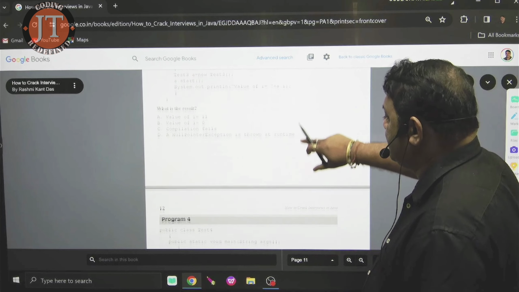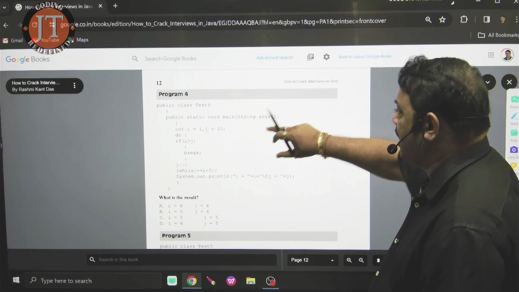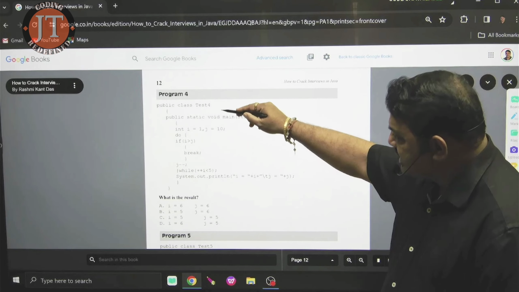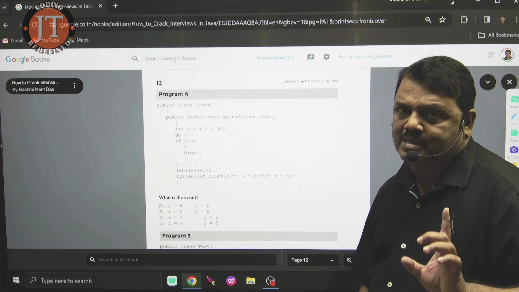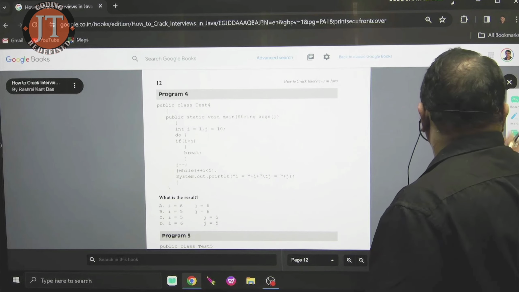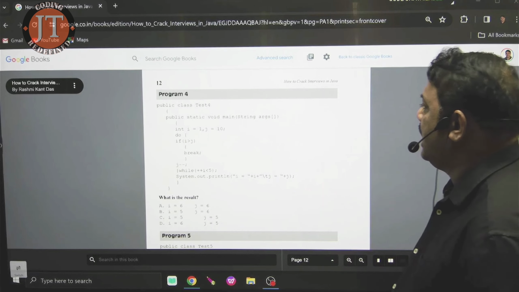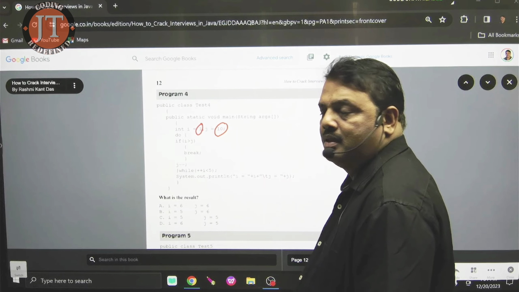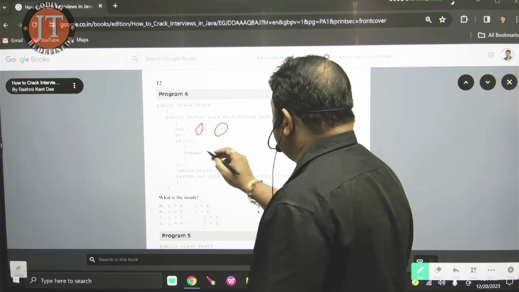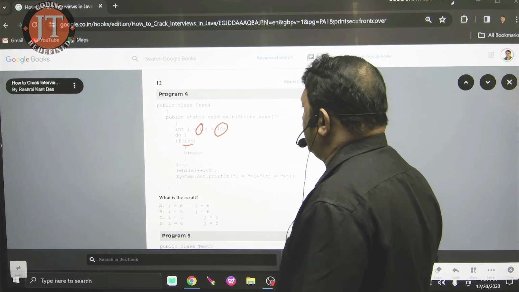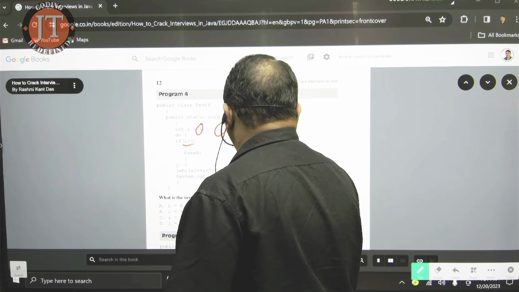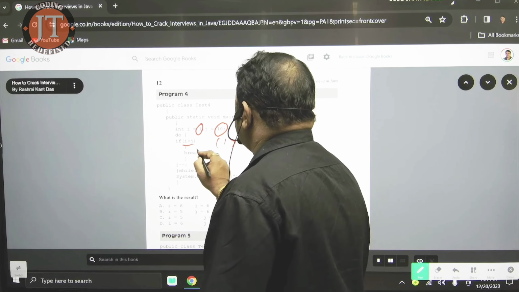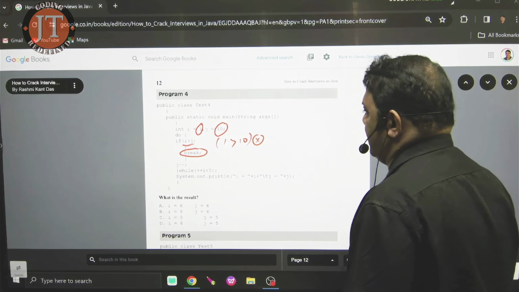Now, after that, I move to the next part. Here you see, the second program. I value is 1, j value is 10. Here I pass the condition, if 1 is greater than 10, is your condition satisfied? No. So this line will never be executed.